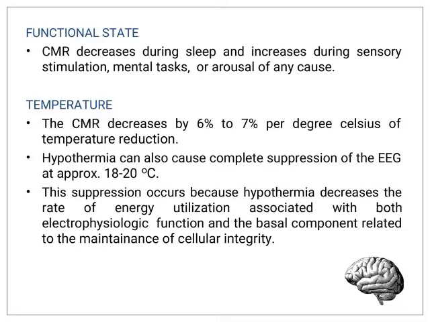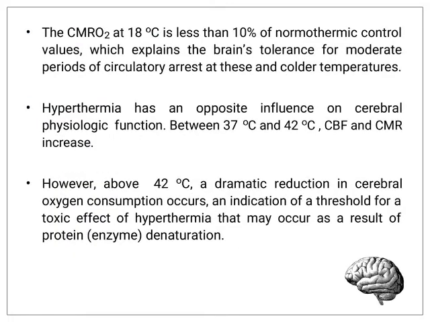This suppression occurs because hypothermia decreases the rate of energy utilization associated with both electrophysiologic function and the basal component related to the maintenance of the cellular integrity. The CMR oxygen at 18 degrees Celsius is less than 10% of the normothermic values, which explains the brain's tolerance for moderate periods of circulatory arrest at these and colder temperatures.